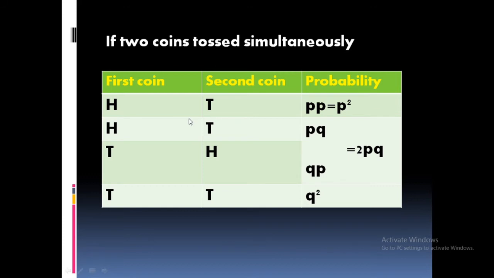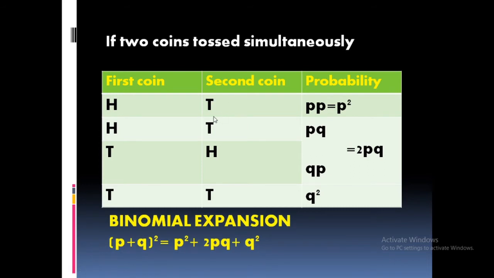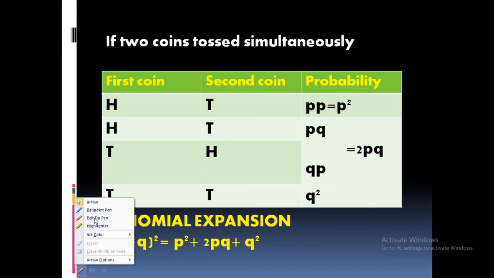Then here you can see, there is a small mistake. Actually here you have to write H. Clear? In the first and in the second coin you have to get what? Wait a minute.